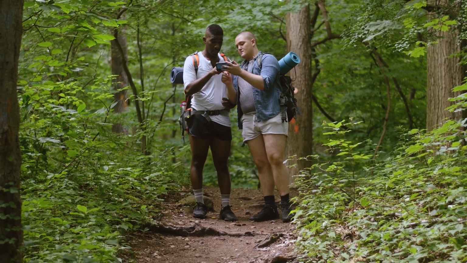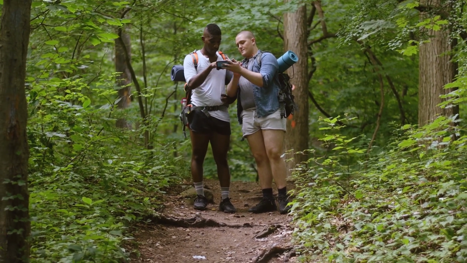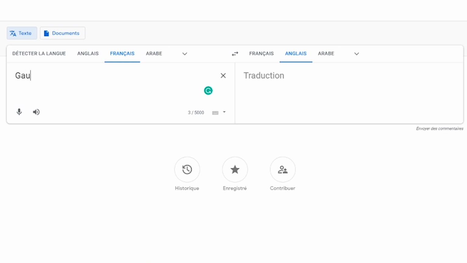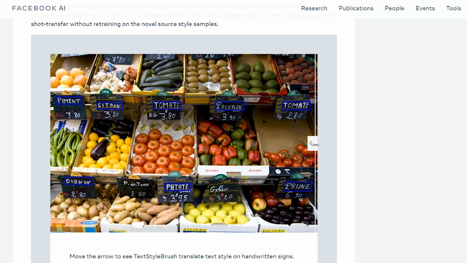Well, in 2020, you would take out your phone and Google Translate what you see. In 2021, you don't even need to open Google Translate anymore and try to write what you see one by one to translate it. Instead, you can simply use this model by Facebook AI to translate every text in the image in your own language. Of course, as you can see here, this is not the main application of this technology, but even this is cool.